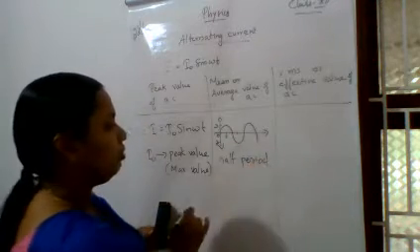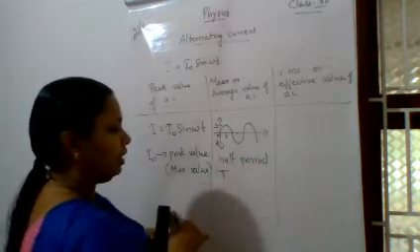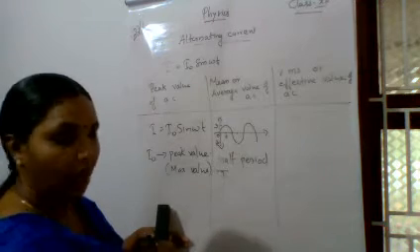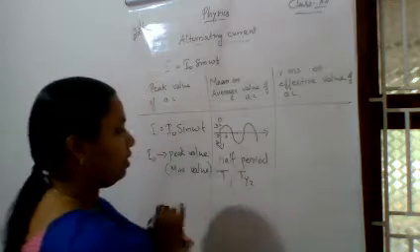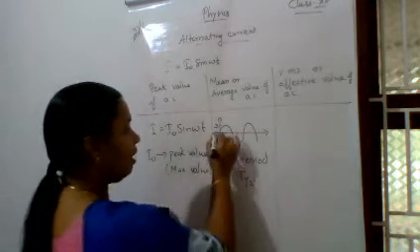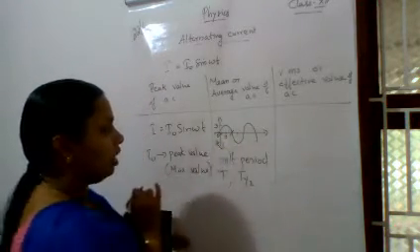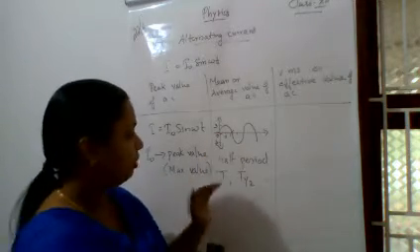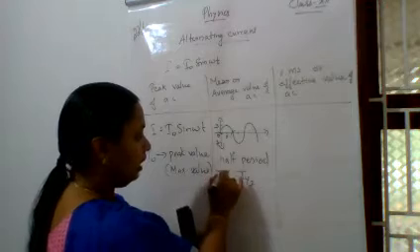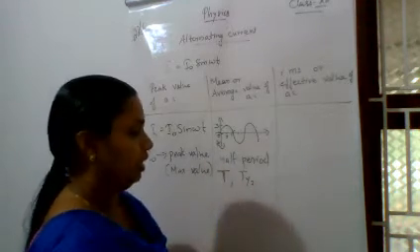We know the time period of one full cycle of AC, we are taking it as T. And here we are not going for T, we are finding the average for T by 2, that is half cycle of AC. And why we are not going for the full cycle T, I will tell you later.